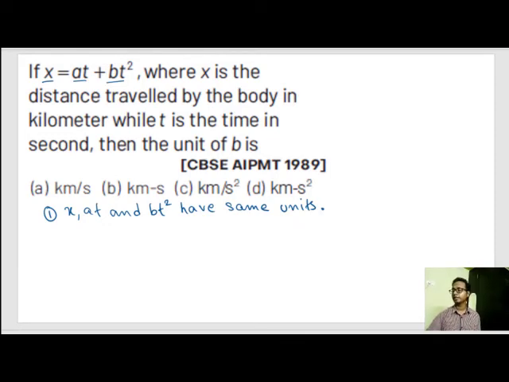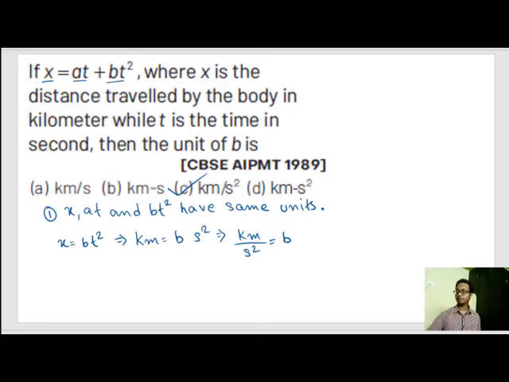Let's solve. X equals BT square, because the units of AT and BT square are the same. So kilometer is equal to B into time, given in seconds, second square. So B is equal to kilometer per second square. Okay, option number C is our correct option.